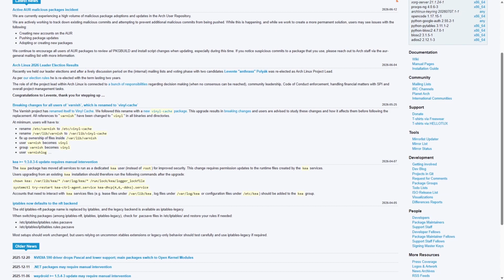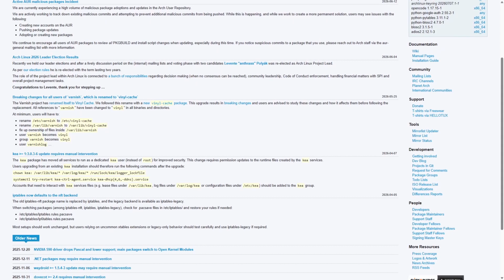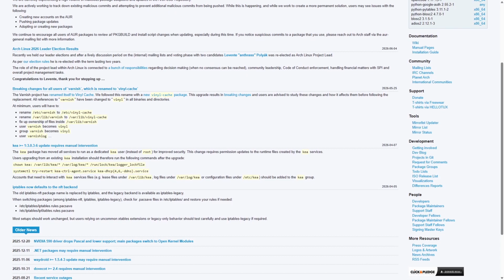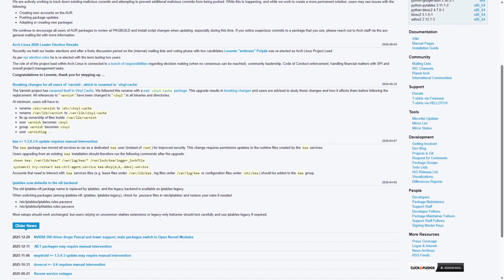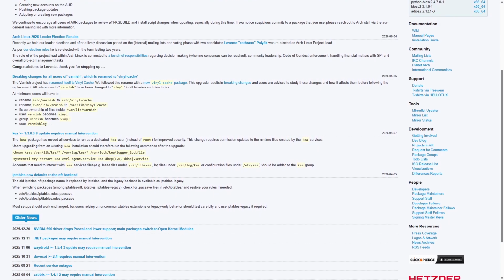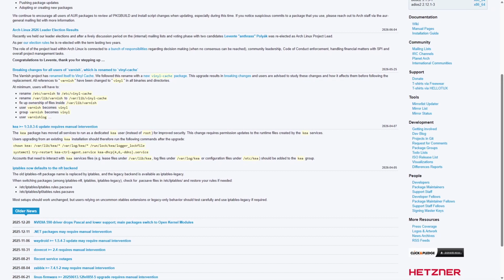Strengths include cutting-edge packages, extensive documentation through the Arch Wiki, and a strong community. However, its DIY nature can be challenging for beginners and may require troubleshooting skills. Ideal users are experienced Linux enthusiasts, or those willing to learn deeply about Linux internals and system management.